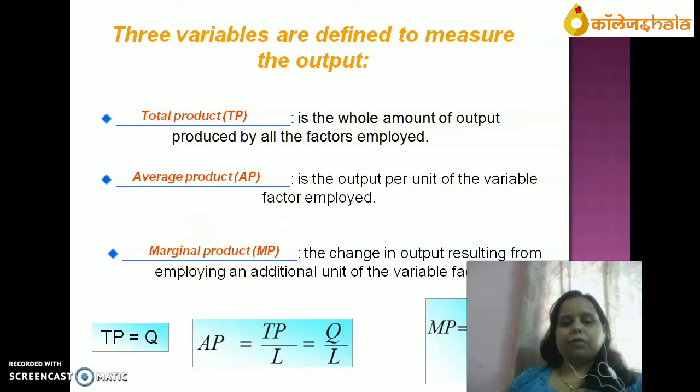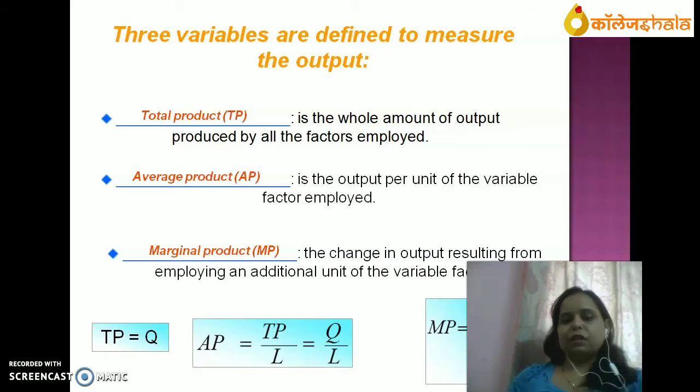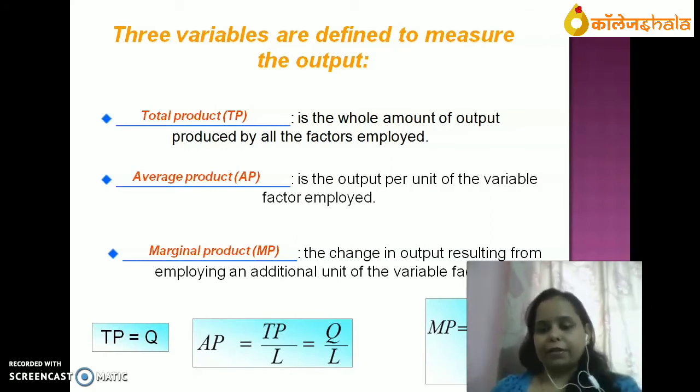Now, marginal product. What is marginal product? The change in output resulting from employing an additional unit of variable factor. With the increase of one more unit of variable factor, whatever change will come in output, that is marginal product. MP is equal to delta TP by delta L, or we can say TPn minus TPn minus 1. That is the formula for marginal product. With the increase in 1 unit of input, whatever change will come in the output, that is marginal product.